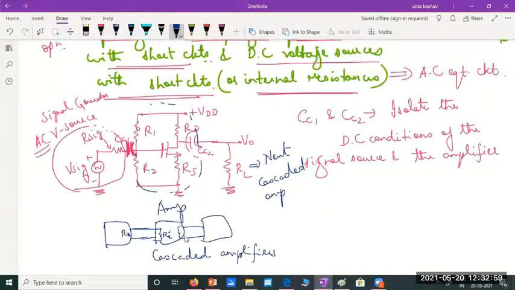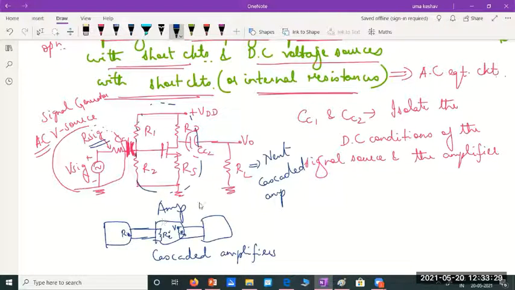Similarly, the output resistance of this stage will act like the signal generator resistance for the next stage. So whatever output voltage and resistance this amplifier stage has, it will act like the signal generator and internal resistance for the next stage, input side. So Vsig, Rsig will be the V0 and R0 of this amplifier.